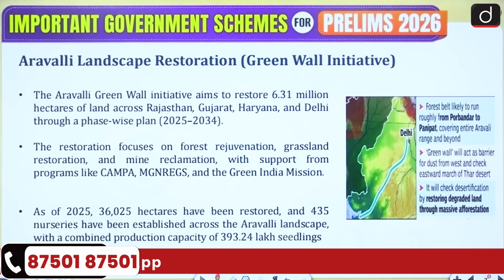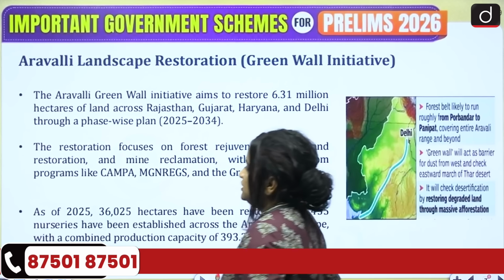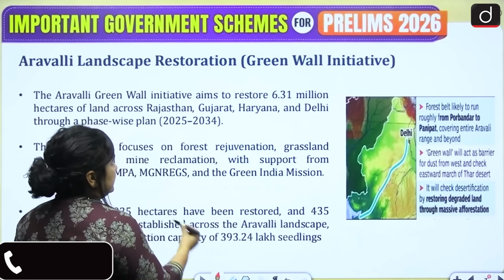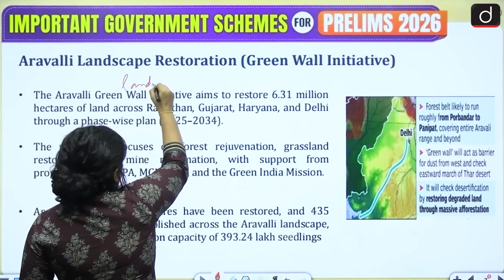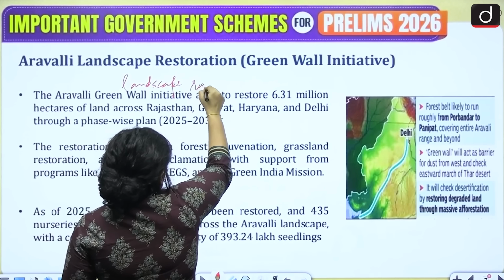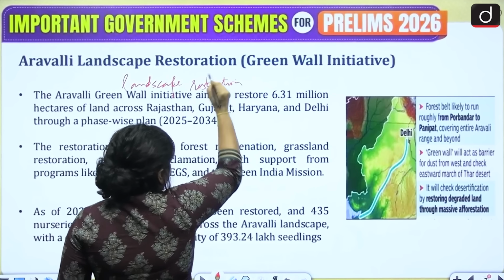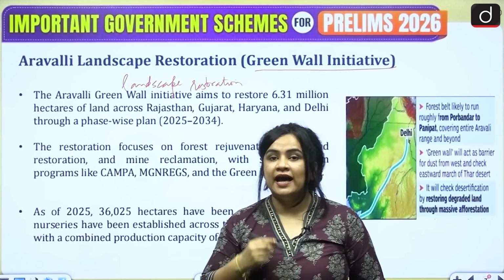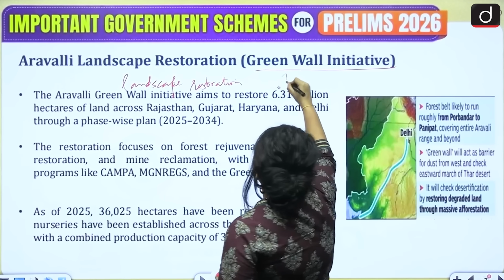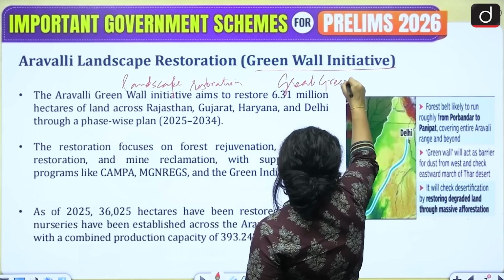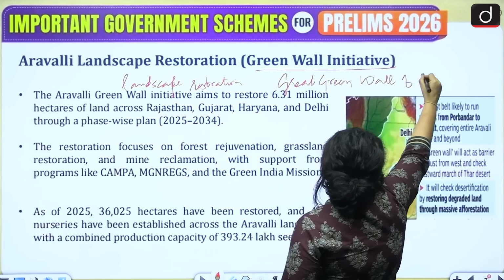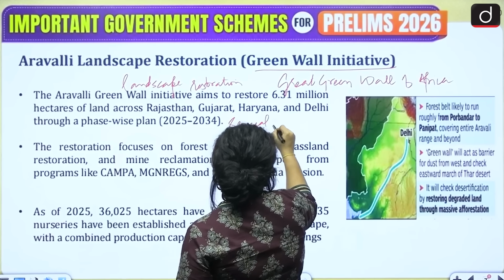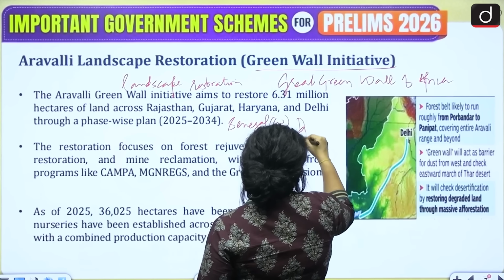The next scheme that we are going to discuss is the Aravalli Landscape Restoration or the Green Wall Initiative. Now, as the name suggests, this is what exactly? This is a landscape restoration project. And again, as its alternative name suggests, it is inspired by or it has been modeled along the lines of the Great Green Wall Project of Africa, which extends from Senegal in the west to Djibouti in the east.